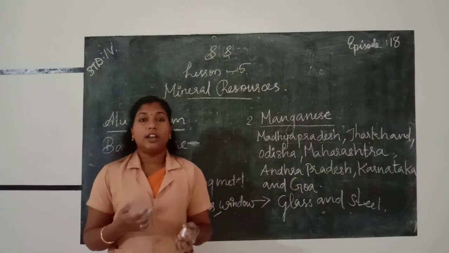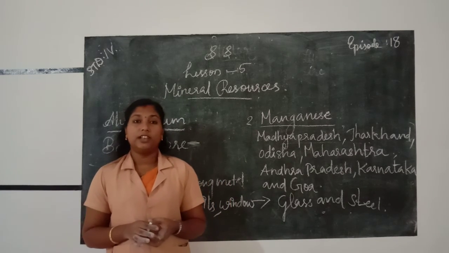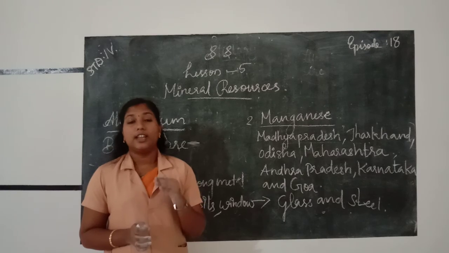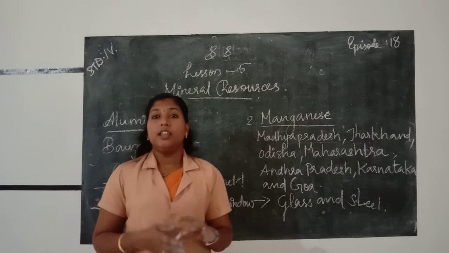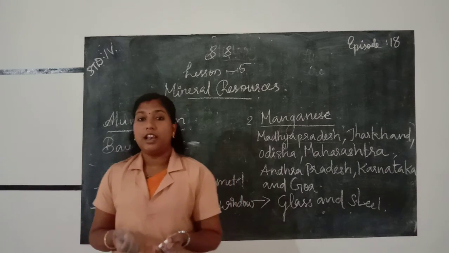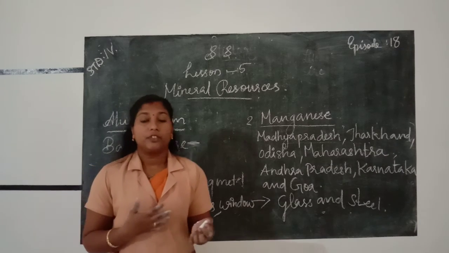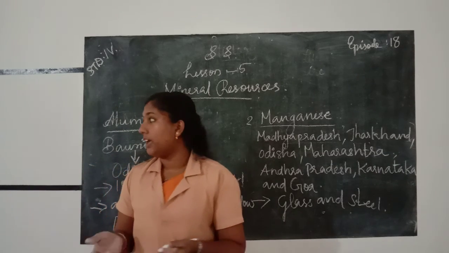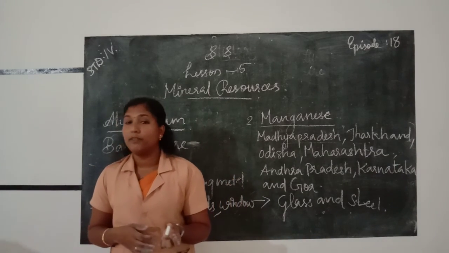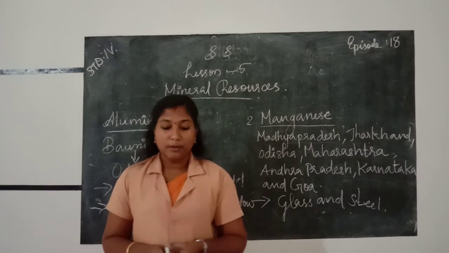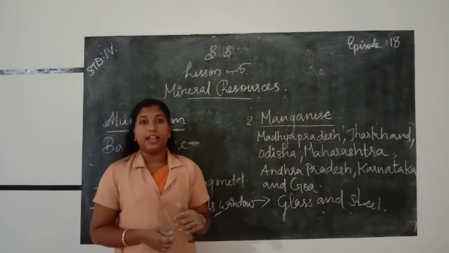Next we learned about non-metals. Non-metals are not as hard and shiny as metals. Examples of non-metals are limestone, mica, coal, petroleum and natural gases.